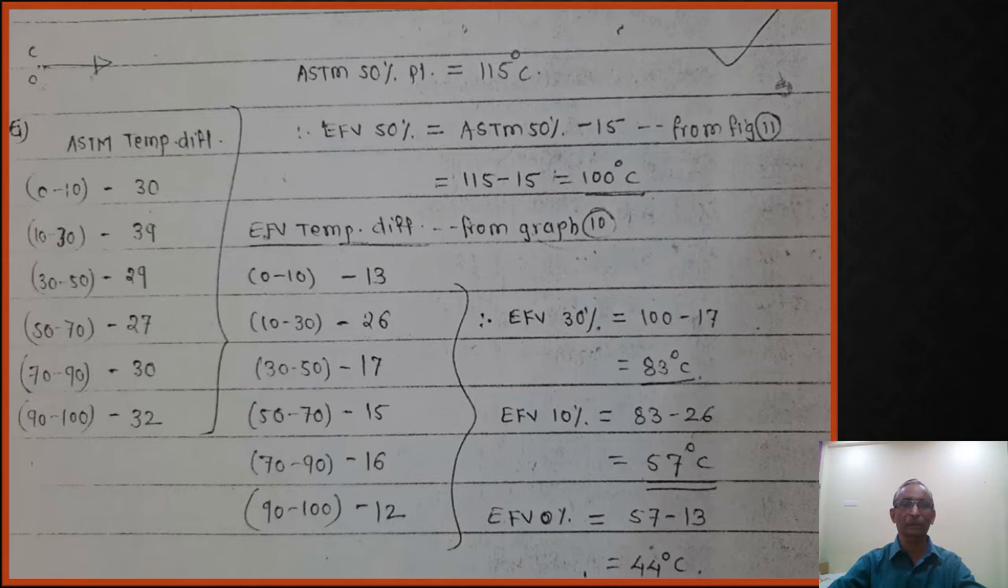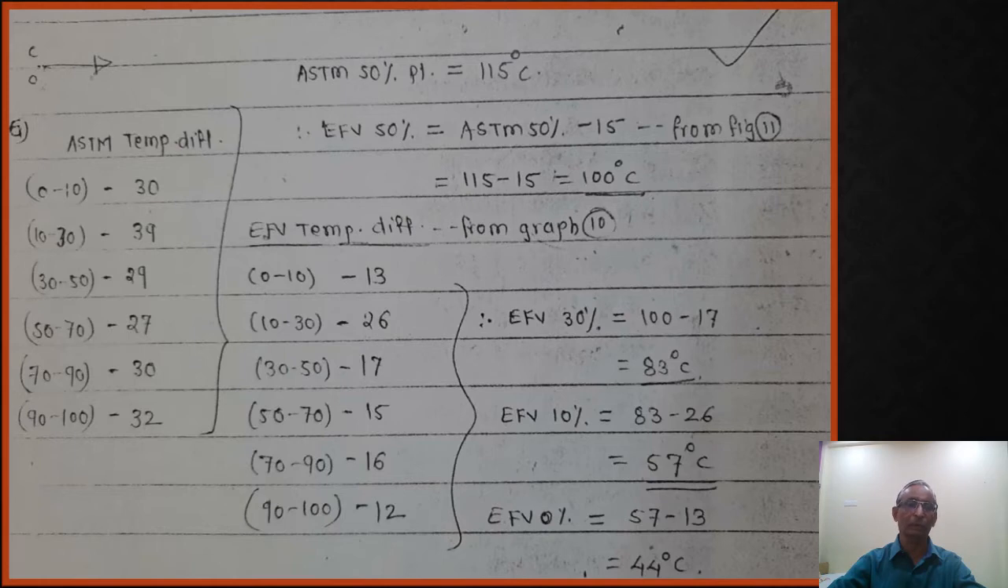We found the EFP temperature difference by using the chart, but that requires a 50% EFP point. So one chart we have used: the ASTM 50% point is given. From that we are going to identify the EFP 50% point by using this particular petroleum chart, that is 100 degrees centigrade. With the help of this EFP 50% temperature, we are going to identify the EFP temperature differences.